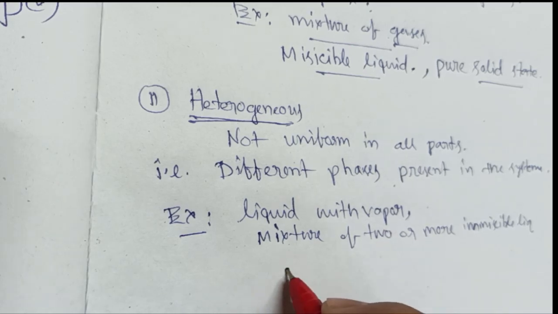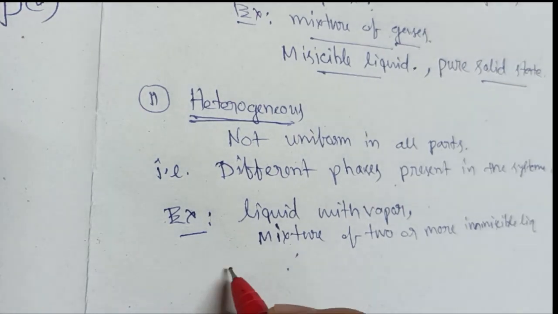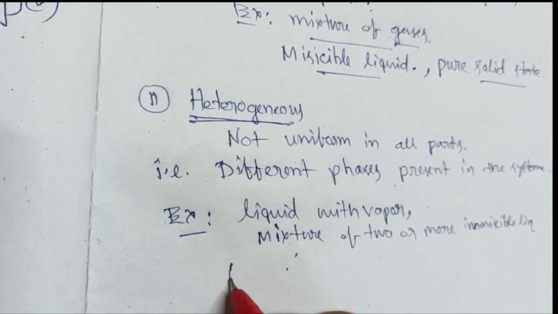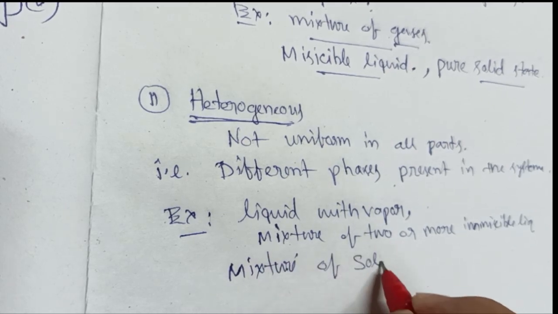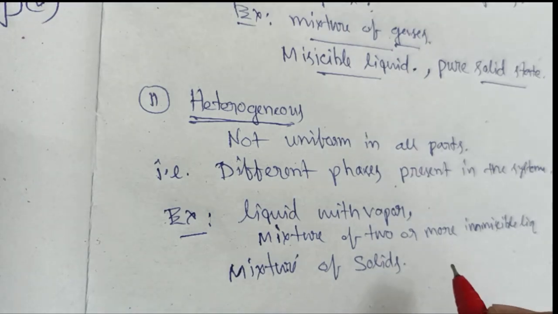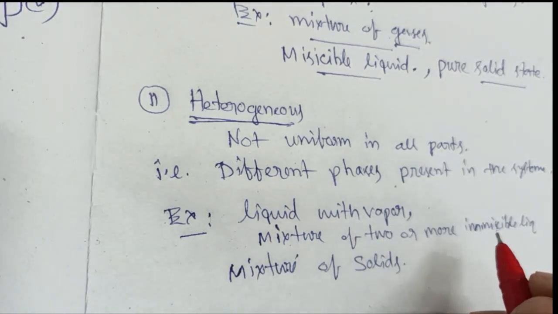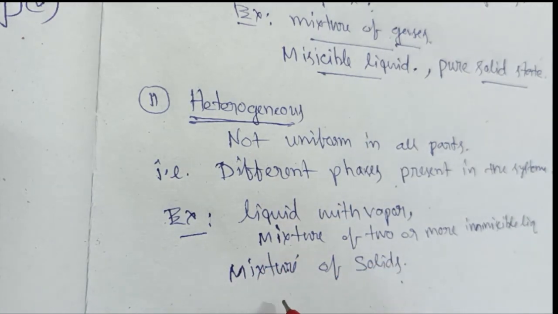That is also called a non-uniform mixture. Again, a mixture of solids is also a heterogeneous mixture, that is, different phases are present in it. So these are examples of heterogeneous phases.